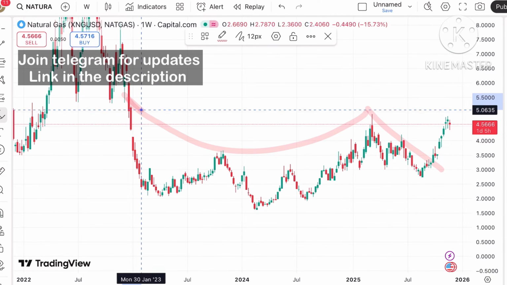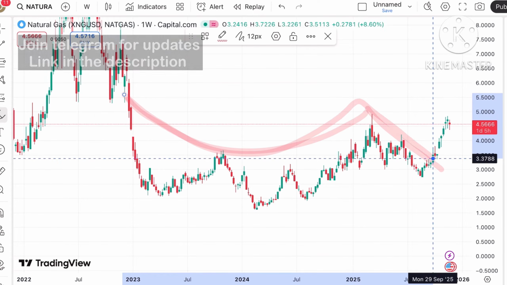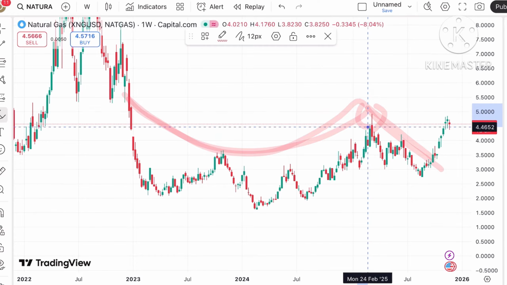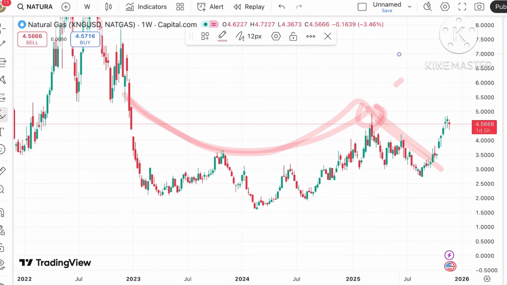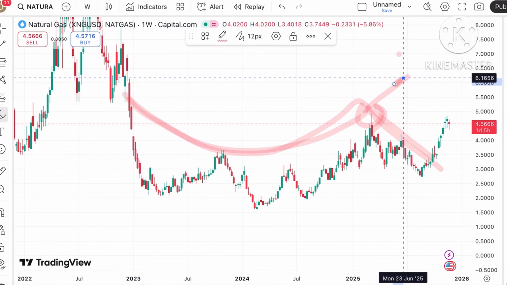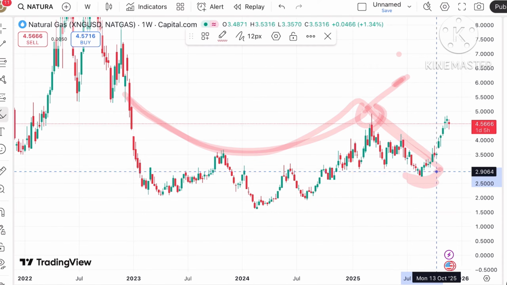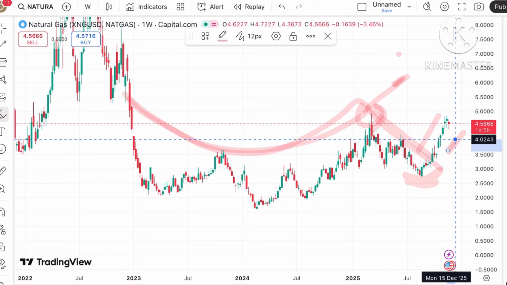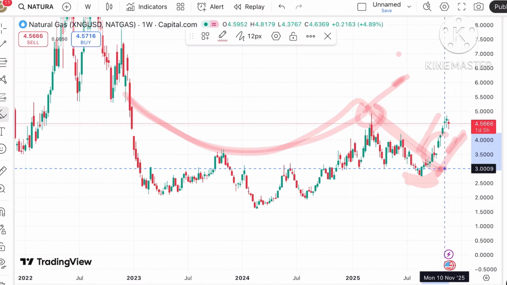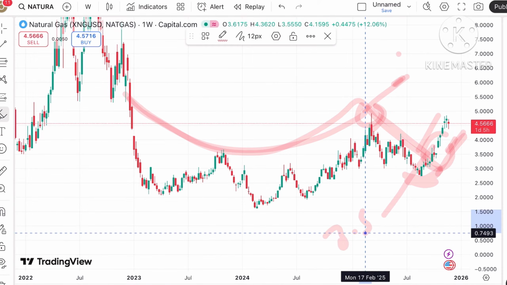Look at this particular trend. A clear U pattern has formed. After that there is a downfall, because profit booking came at this level. After this level a swing has formed, and after that there is a continuous upside, and there is a gap still pending at the level of $3.5.